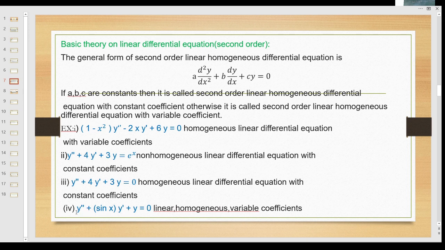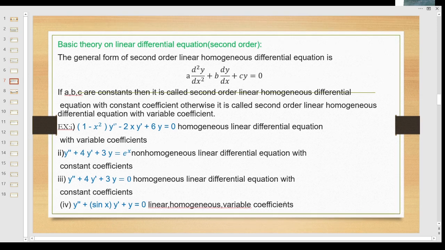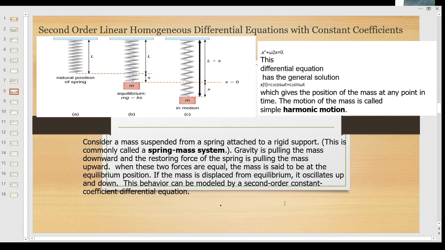This is a homogeneous linear differential equation with variable coefficients, right? This is one of the examples: a second order linear homogeneous differential equation with constant coefficients, which occurs in simple harmonic motion. The equation of the simple harmonic motion is like this.